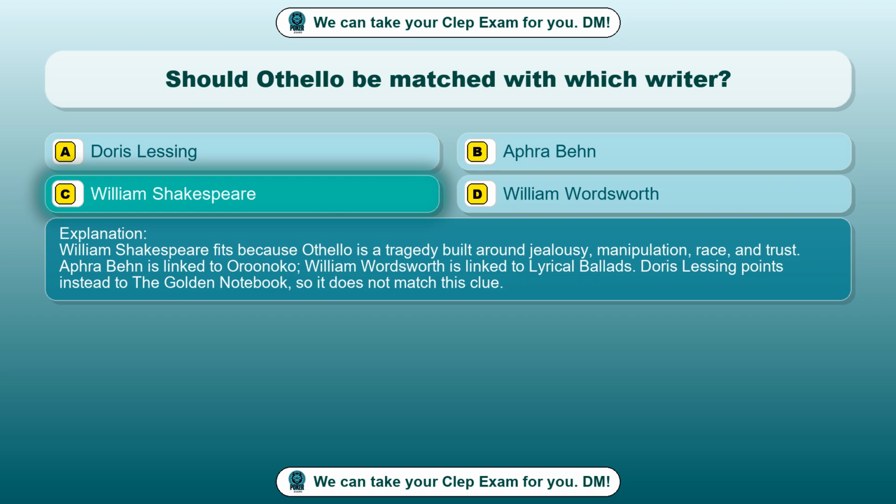Aphra Behn is linked to Oroonoko. William Wordsworth is linked to Lyrical Ballads. Doris Lessing points instead to The Golden Notebook, so it does not match this clue.